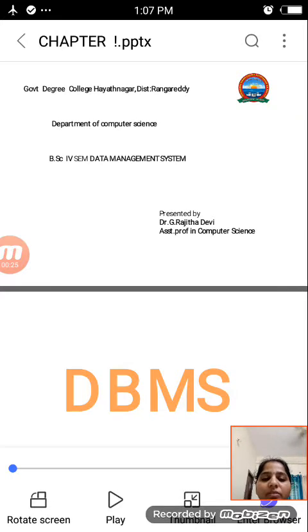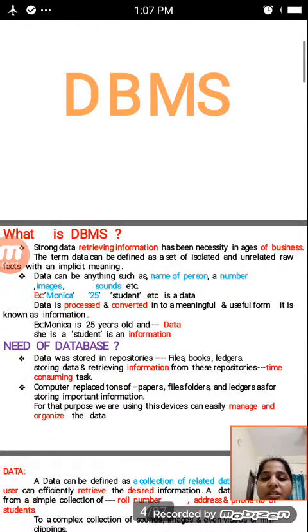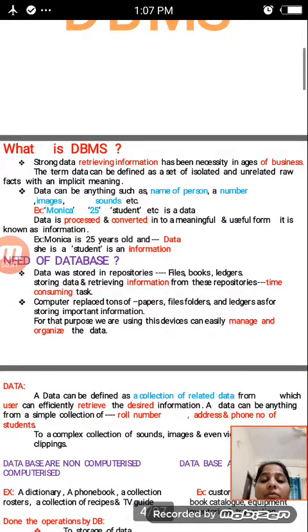Before going to that, what is a database management system? Basic concepts. Just know what is data, and before that, what is information? What is data? Data is anything such as a name of a person, a number, an image, a sound, etc. We call these the data.